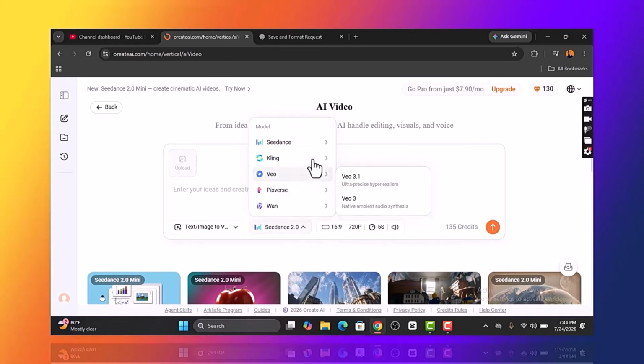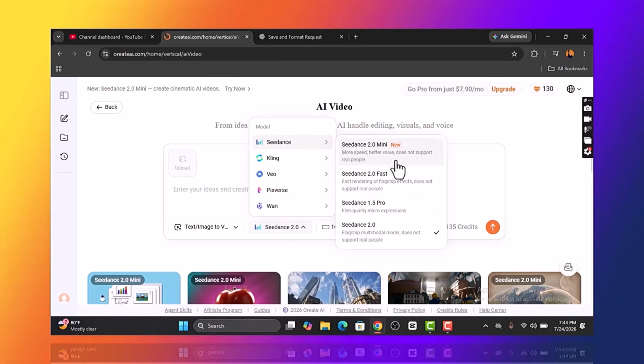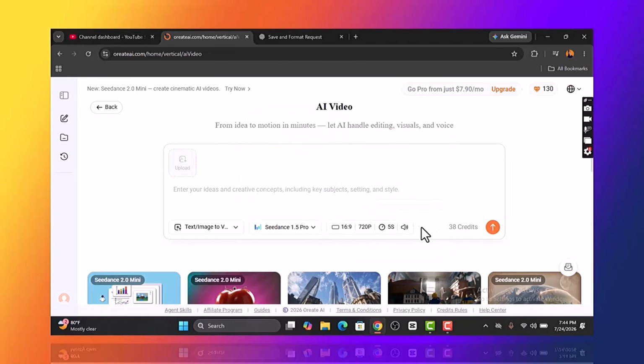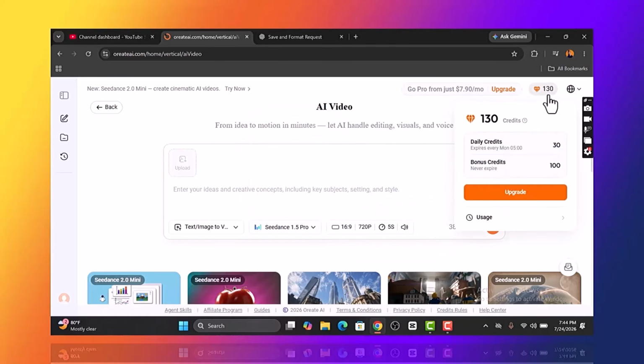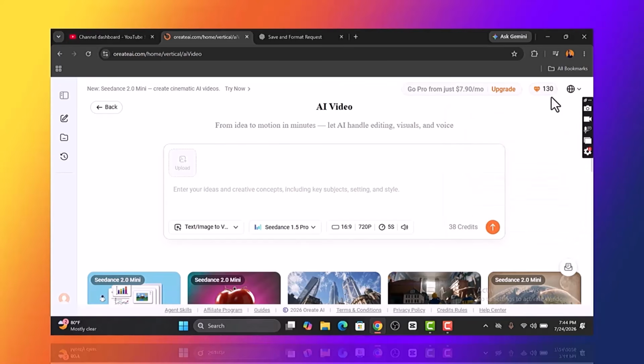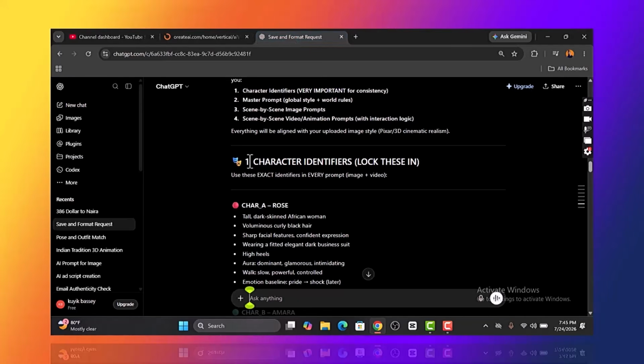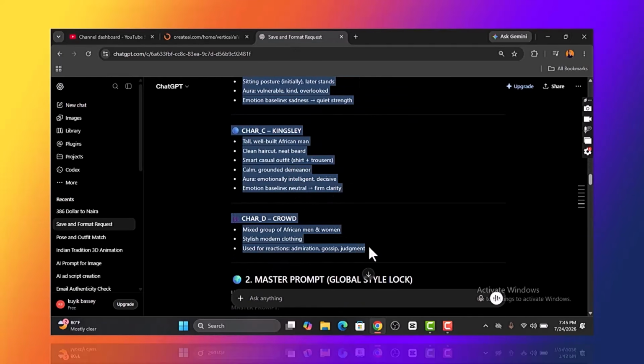Awesome. So at this moment, you are the one to decide, based on the number of credits you have here, which of these models you are going to go with. But for me, I would say go with Seedance 1.5 Pro, which is 38 credits, and we have over 100 credits here. That is 130 credits on this platform. Okay, practically, let's go ahead and get our prompt. Whenever you want to generate your video, character identifier must be in your prompt, else you will not have the desired result.